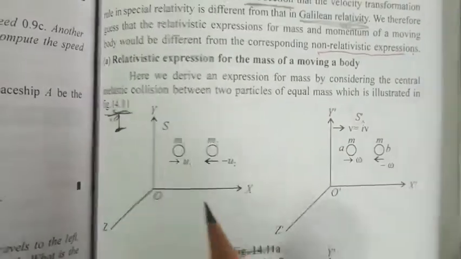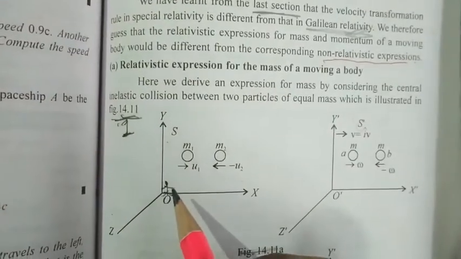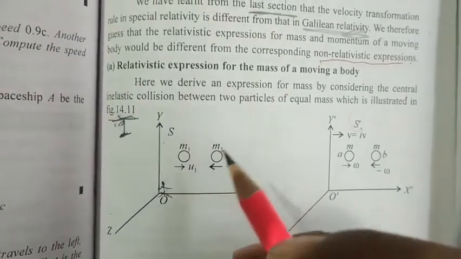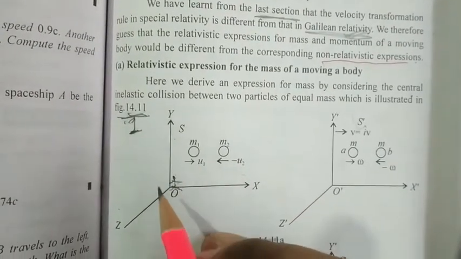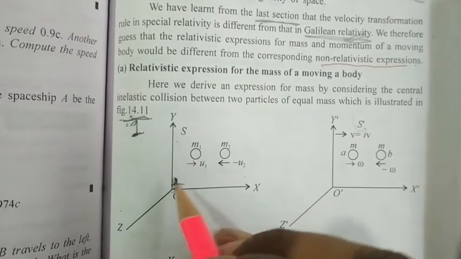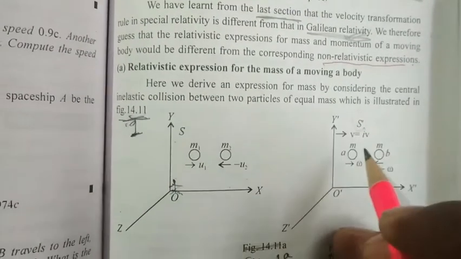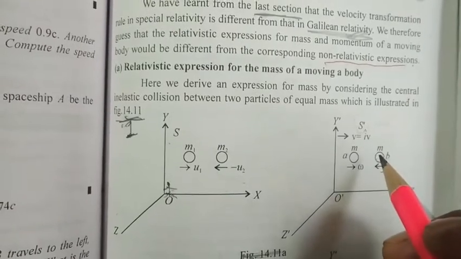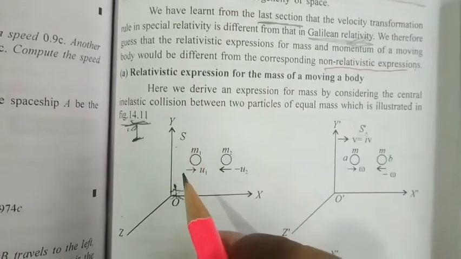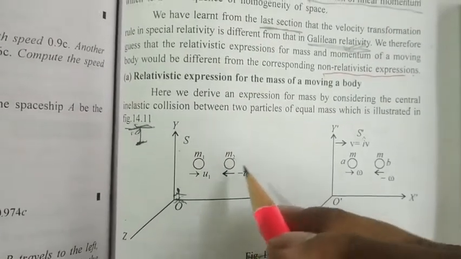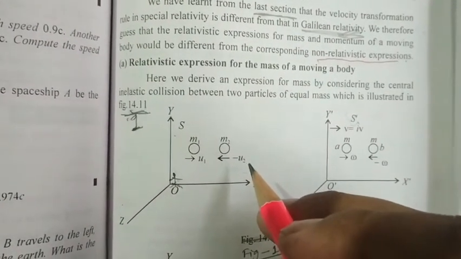So here in the S frame, the observer can observe different masses. We can expect that this observer is going to observe this mass change from m to m1, and this mass change from m to m2, and omega change to u1, and minus omega change to minus u2, according to relativistic velocity addition.